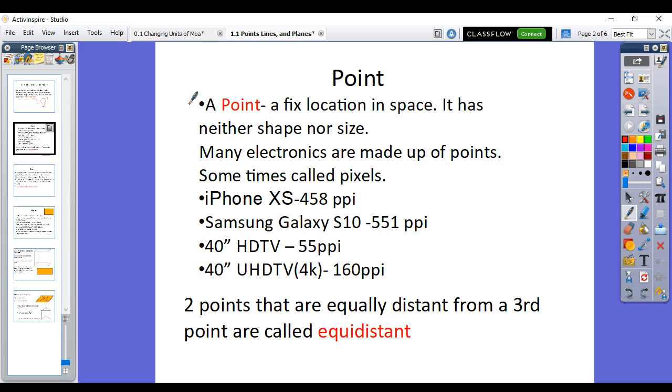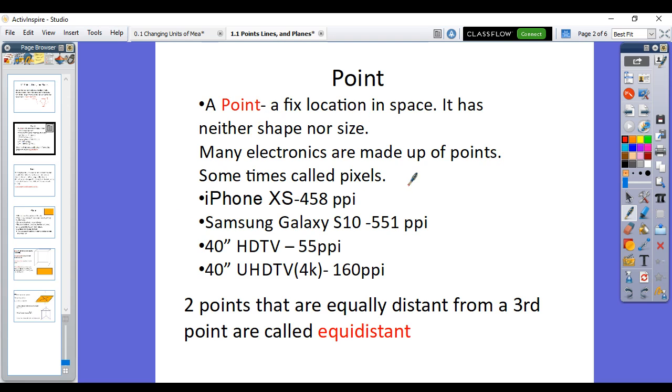Now, a point is a little bit more, let's talk about just one thing. A point is a fixed location in space. So, for example, you are in one position right now. You're in one spot right now in the world. You are a fixed point at the moment. When you move, you become a fixed point somewhere else at a particular moment. Now, electronics are made up of points. Well, if you look at your screens, they're called pixels. Each individual pixel can be manipulated to control the colors. That's why we get different hues and vibrance, different colors.